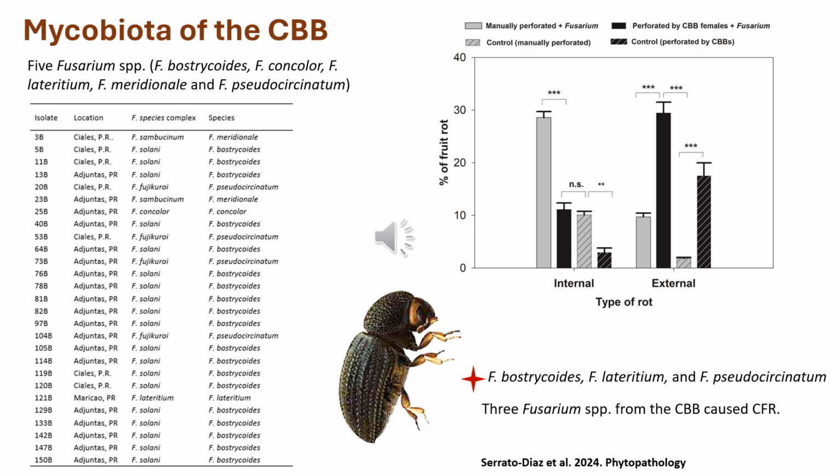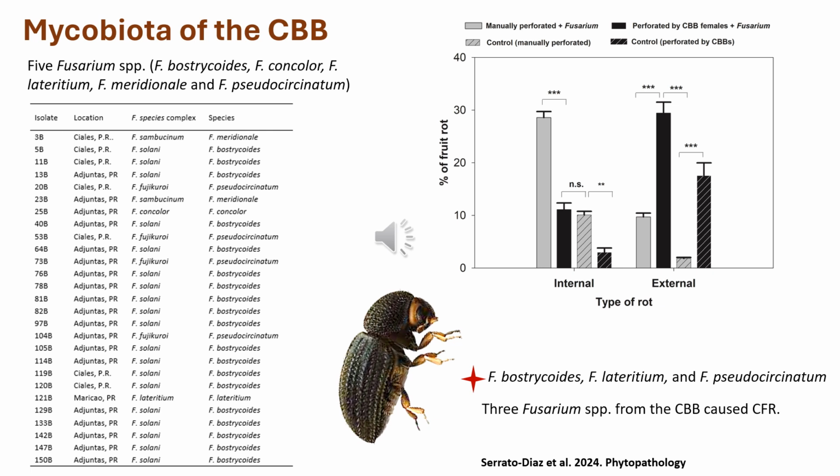Again, one thing is to say that the coffee berry borer can disperse Colletotrichum, but the other thing is to say that the coffee berry borer has it. So to know which fungi are part of the coffee berry borer microbiota, we plated on PDA 630 coffee berry borers collected from the field. Half of them were disinfected with a solution of 70% ethanol, and the other half were not disinfected.